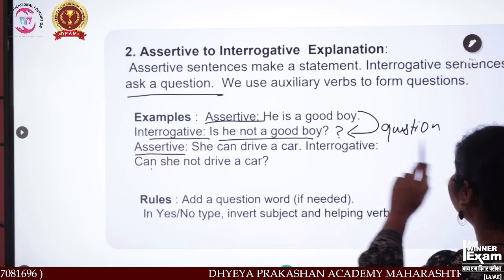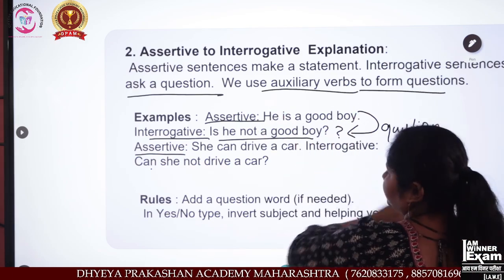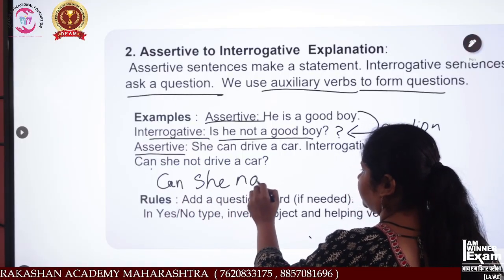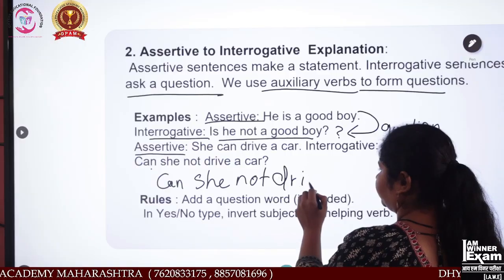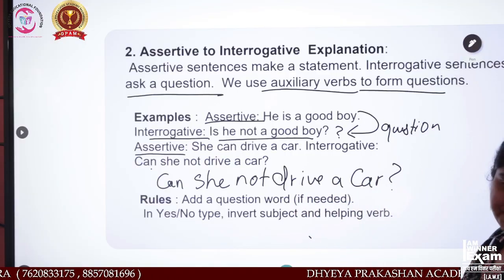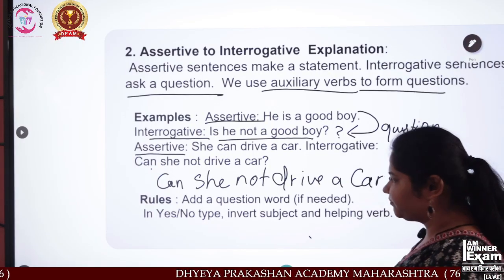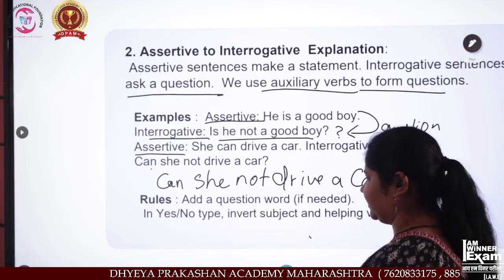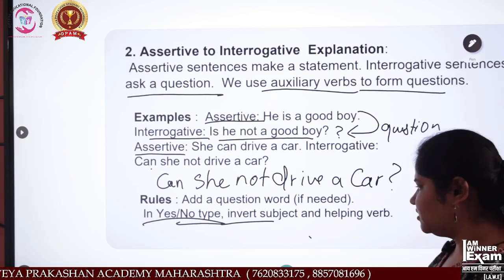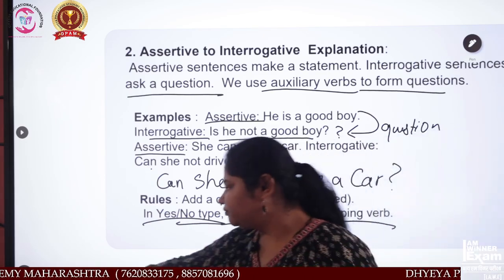See over here we have taken the question also using the auxiliary verb to form questions. So, can she not drive a car? And a question mark over here. Now there is a rule also. Okay. Now what is the rule? Add a question word if needed; in yes/no type, use the helping verb and then the subject. Okay.